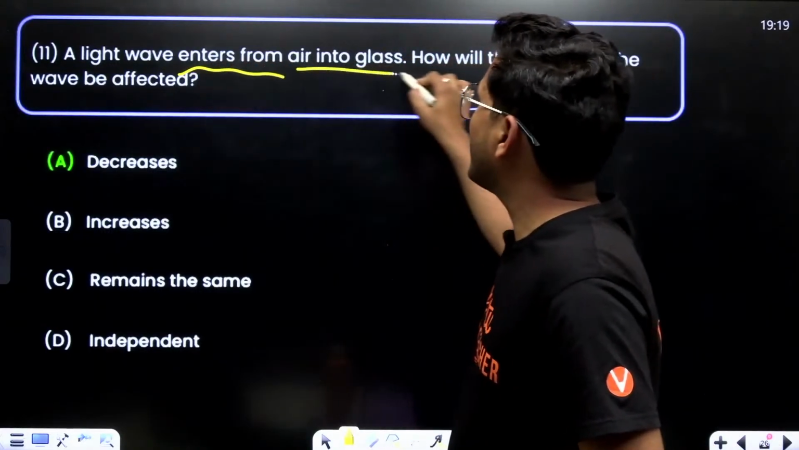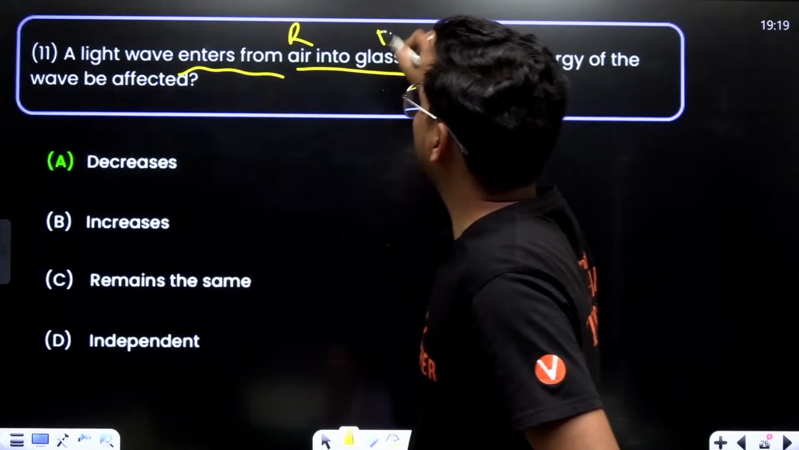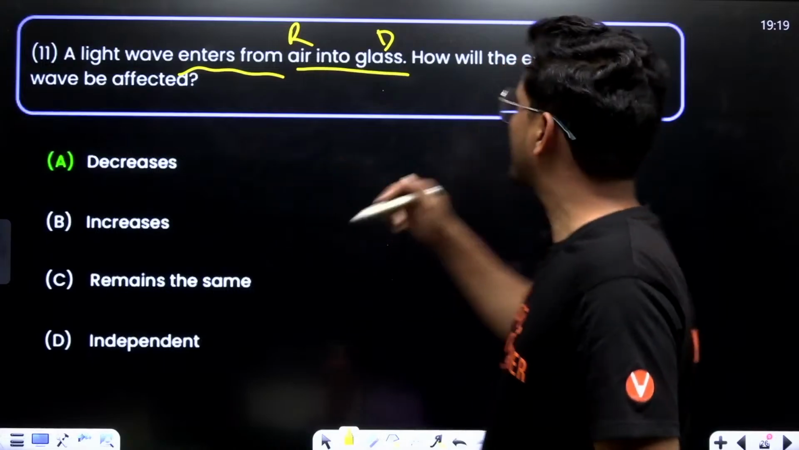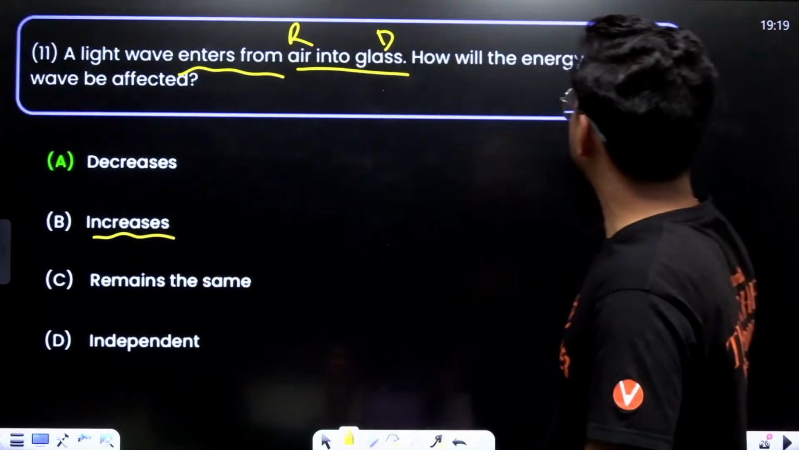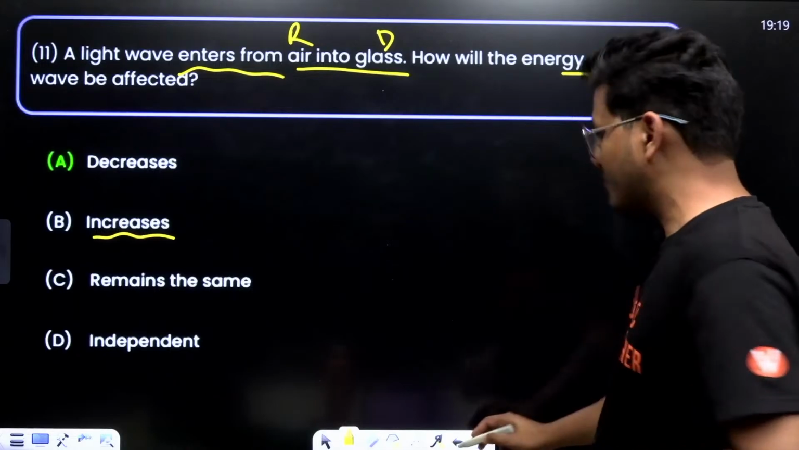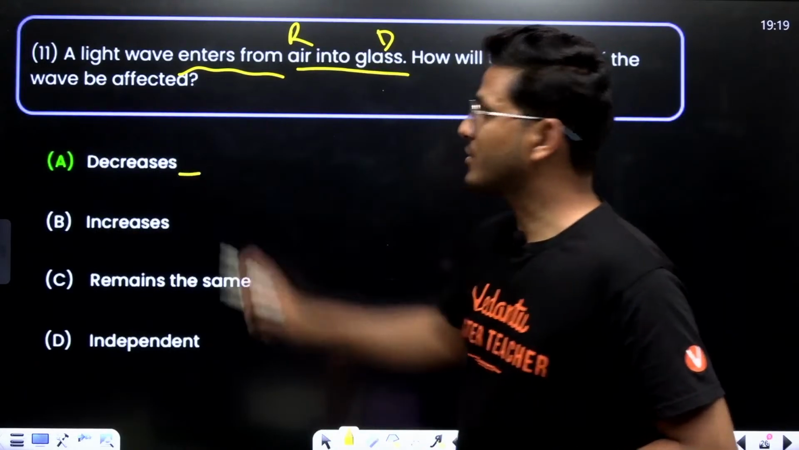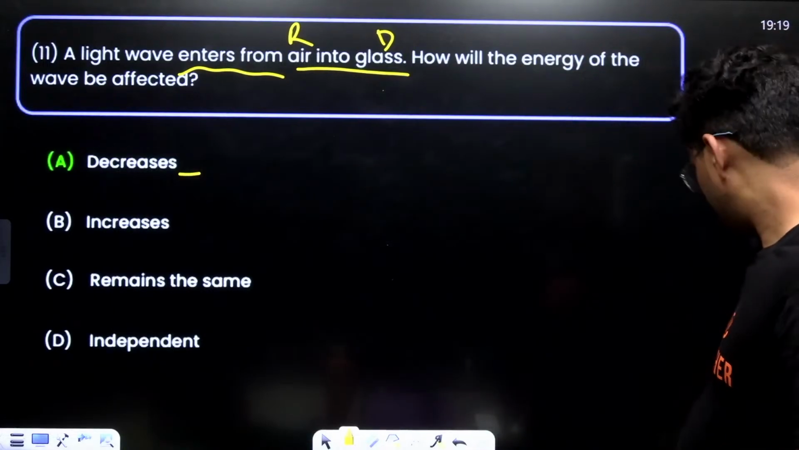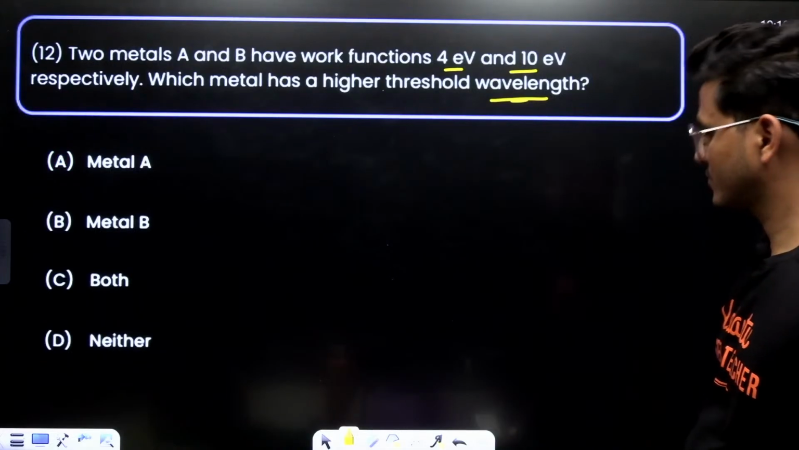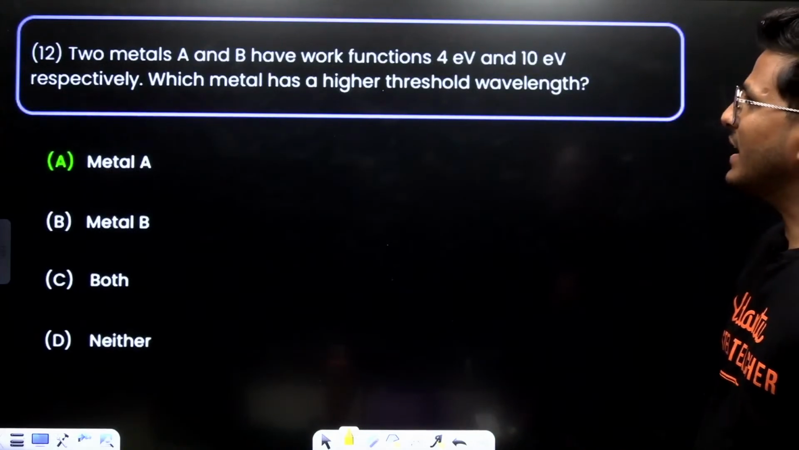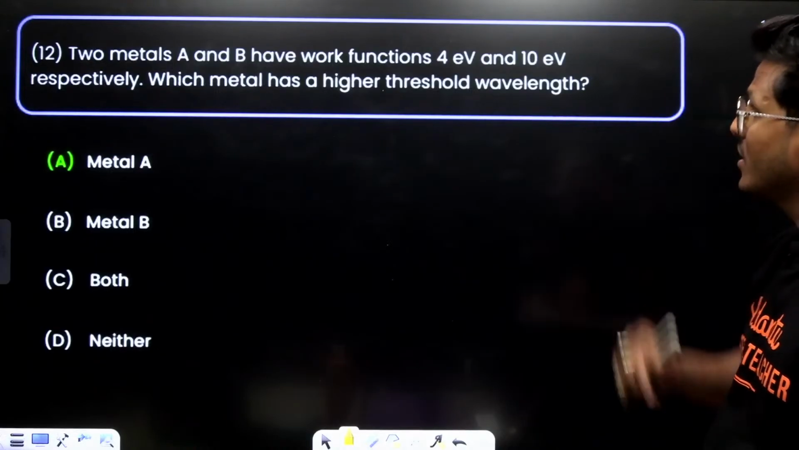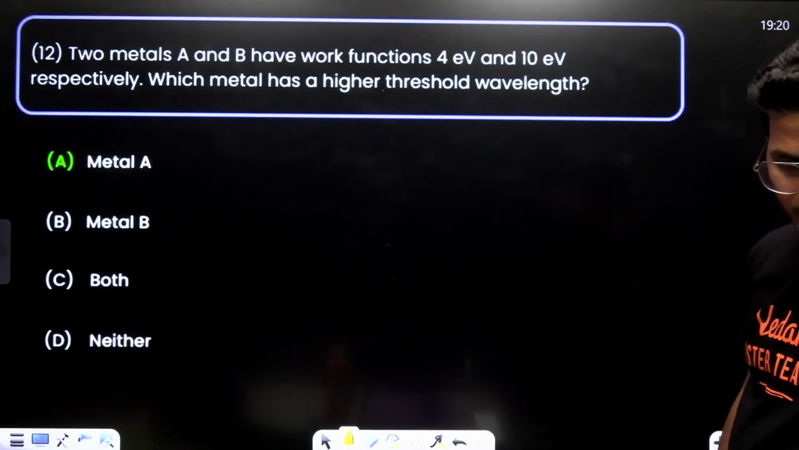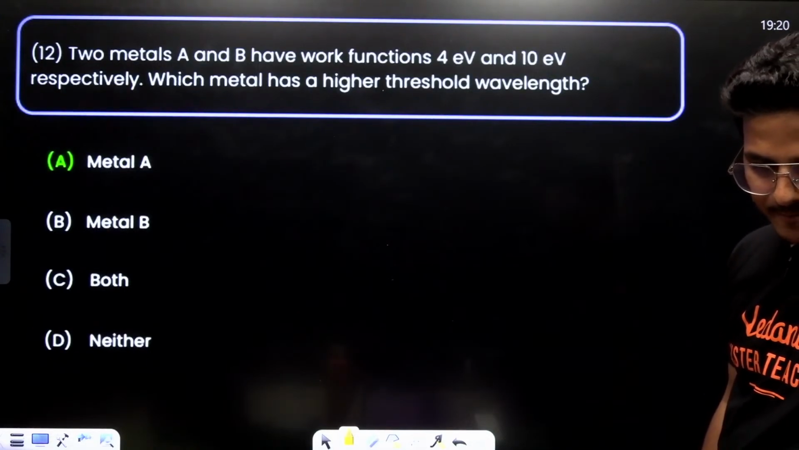A light wave enters from air into glass, that means rarer to denser, right? So it moves towards the normal, just because energy decreases, so it bends towards the normal. Okay, so it's metal A.